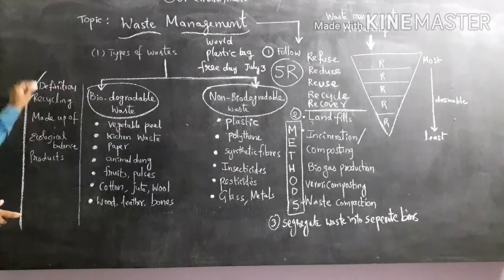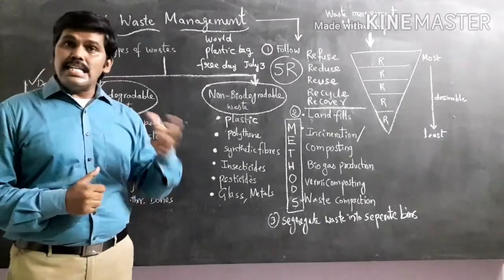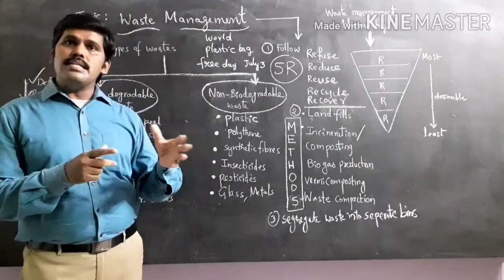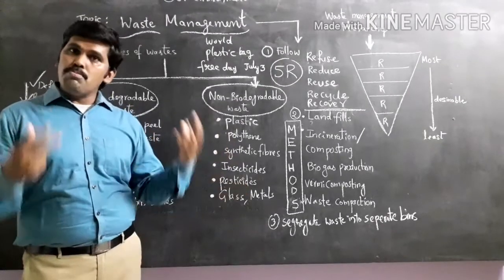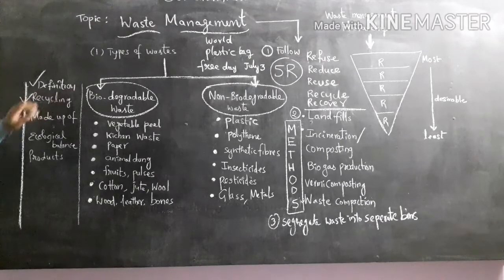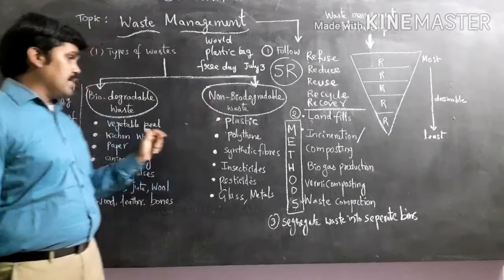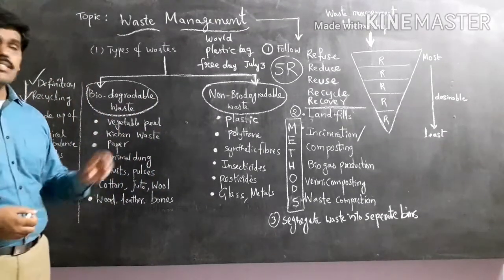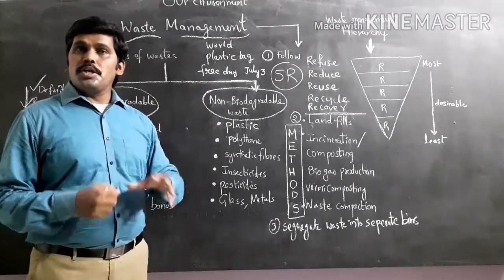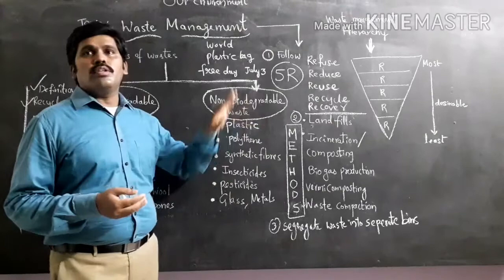And come to the next one, recycling. The biodegradable waste materials are easily recycled by man or by nature. Maybe different biological materials need different time periods for decomposing, but obviously they are all simply recycling. And come to the non-biodegradable waste materials. They are not recycling because their chemical composition is inert. That means they never break down into the simplest form, and they retain their form lifelong in nature.